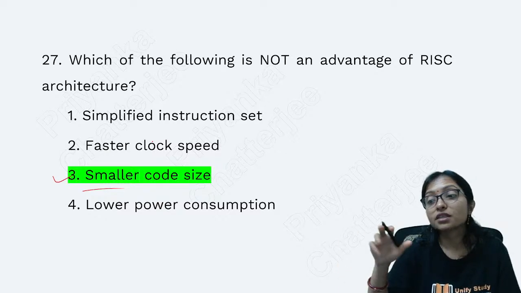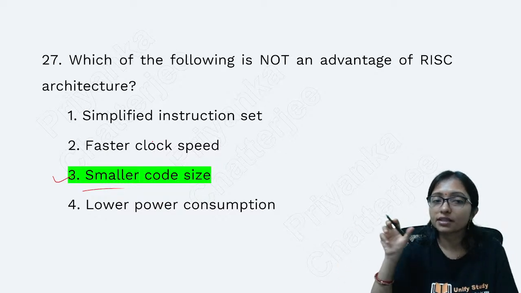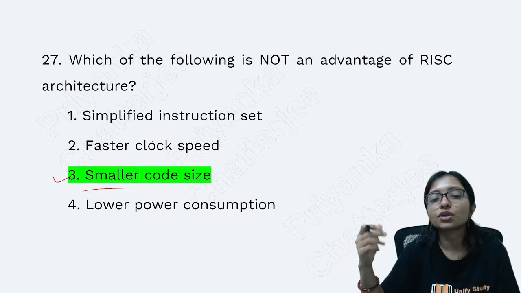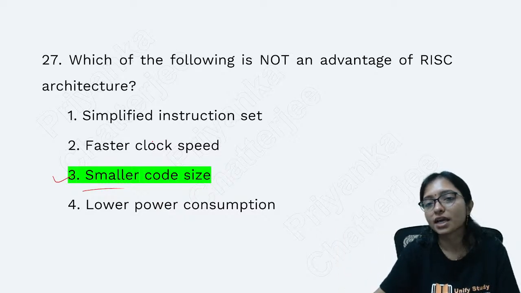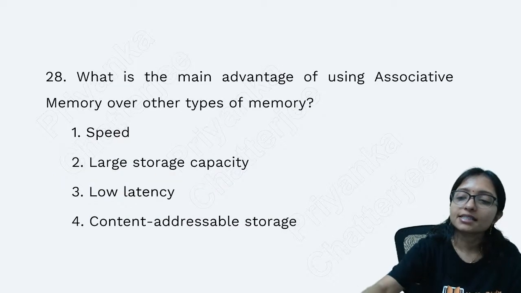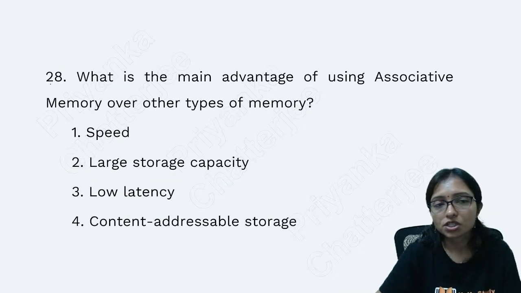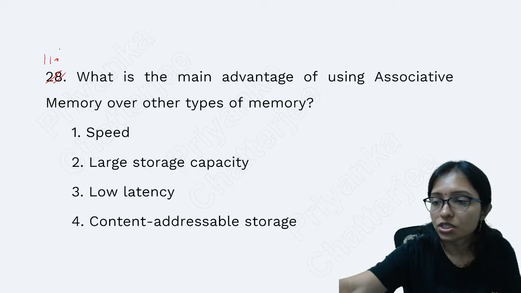I am reducing the number of instructions in the set, but the code size is increasing, so it is not giving you a smaller code size. So that is not an advantage, right? Yes, this is indeed a disadvantage. So question number 11.